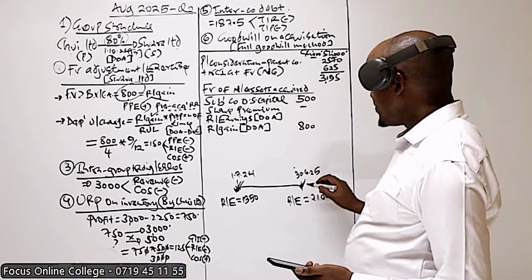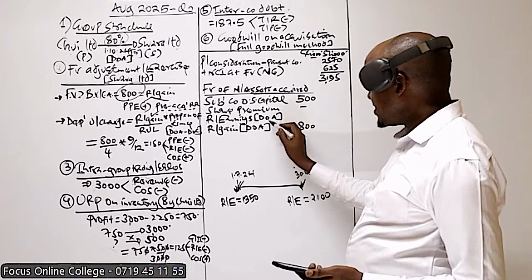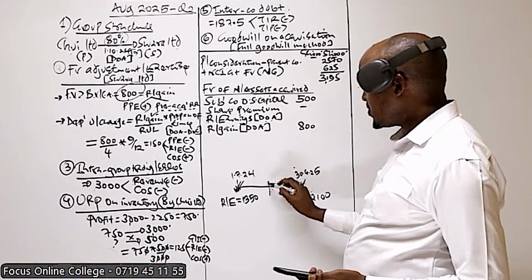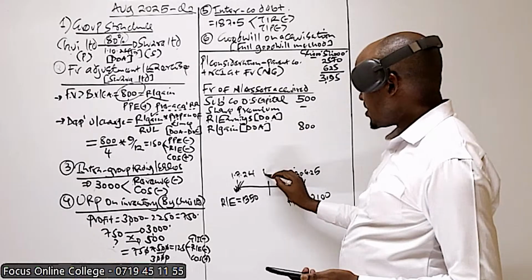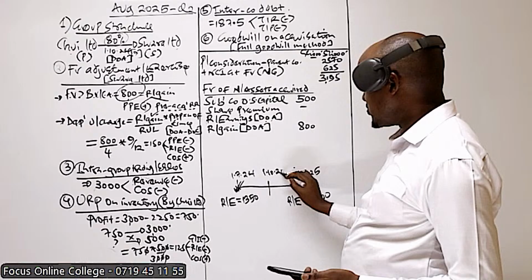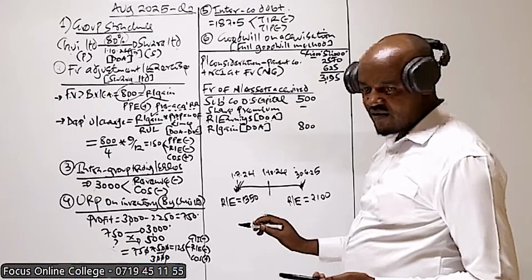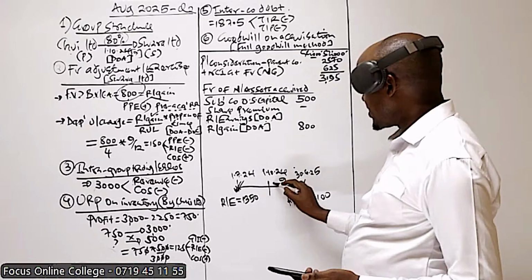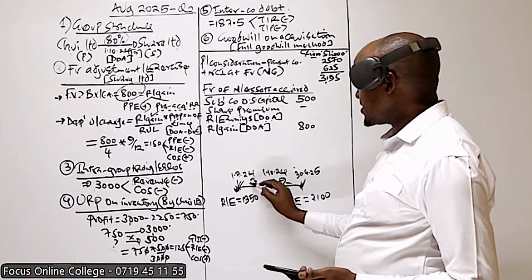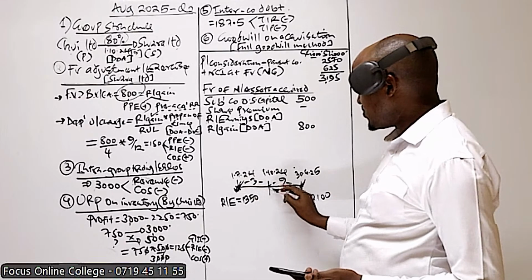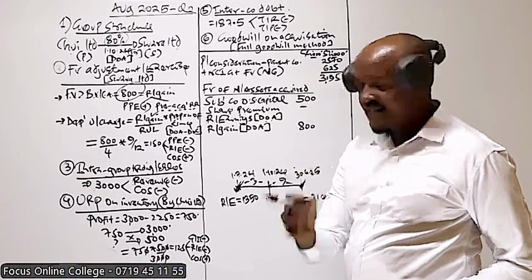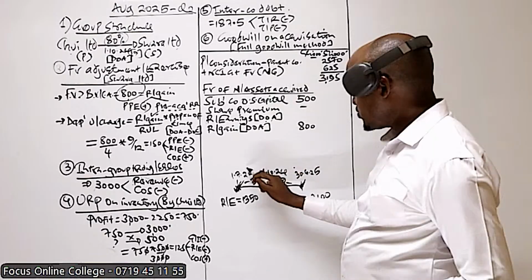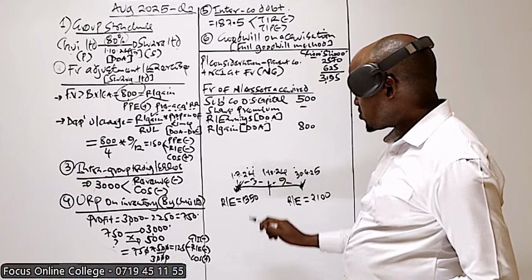Now, what we are interested in here is the retained earnings on the date of acquisition. We know that the date of acquisition is 1st October 2024. These are 9 months to the end of the year, and basically 3 months from the start. If you count the number of months between these two dates, we have three months: July, August, and September.